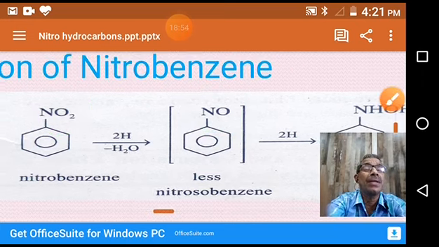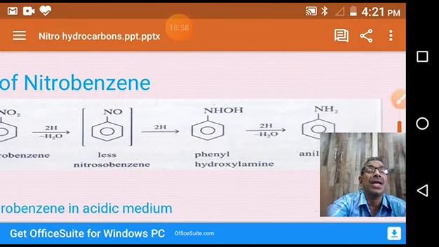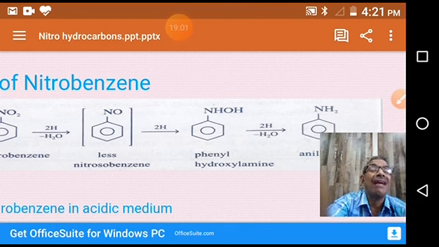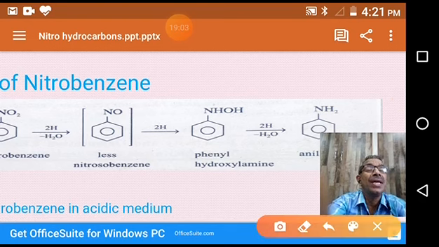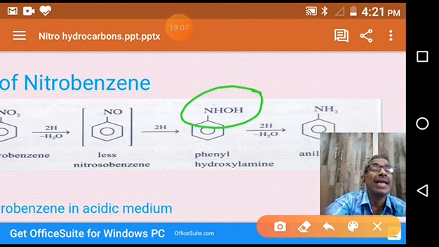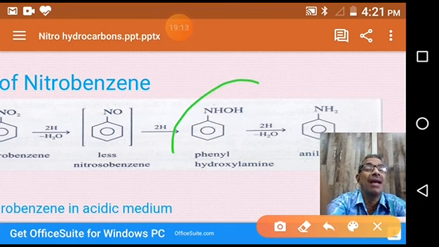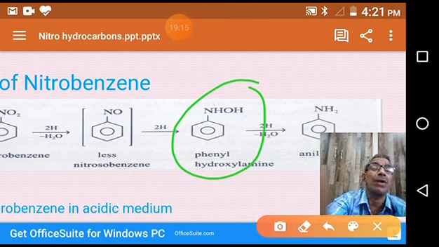This nitrosobenzene is further reduced to phenyl hydroxylamine. You see, this is hydroxylamine, NH2OH. In place of one H, a phenyl group is there. That's why we call it phenyl hydroxylamine. This is also a reduced product. How can you say?